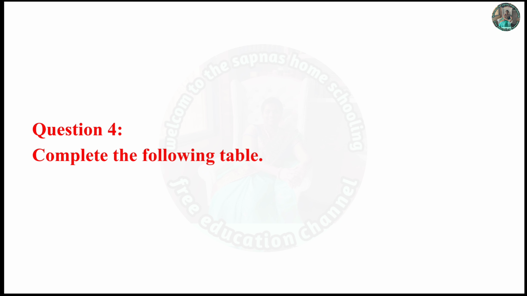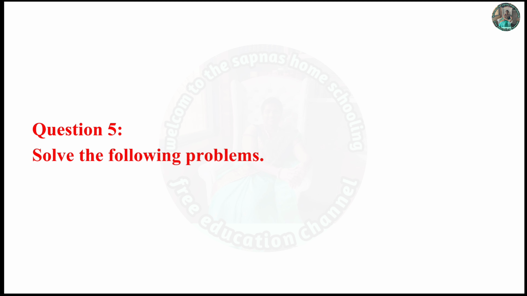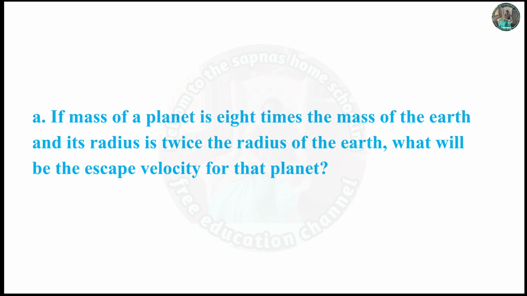Question 4. Complete the following table. Answer. Question 5. Solve the following problems. A. If the mass of a planet is 8 times the mass of the Earth and its radius is twice the radius of the Earth, what will be the escape velocity for the planet?